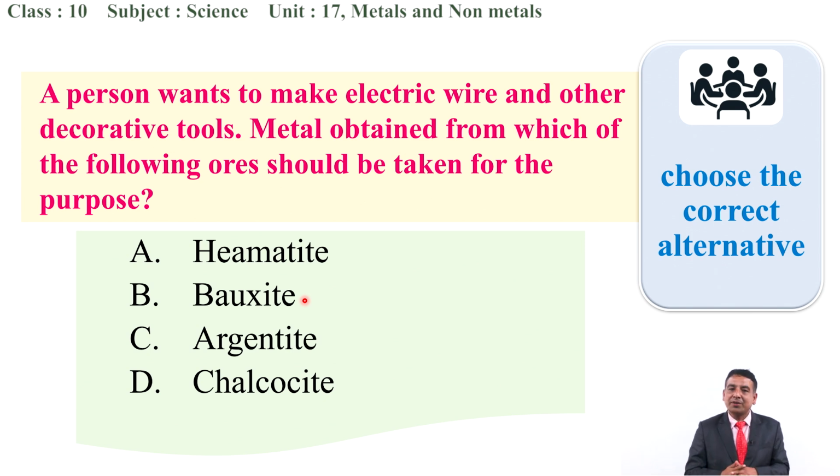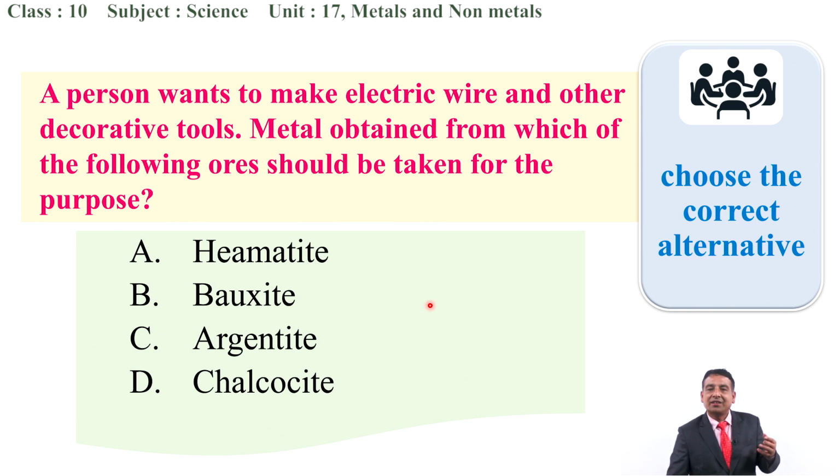Metal obtained from which of the following ores? To obtain copper, you have to choose the correct ore through which we can extract the copper. So, choose only one out of these four. Through hematite, we can obtain what? Iron. Iron is not used for the preparation of the copper wire.